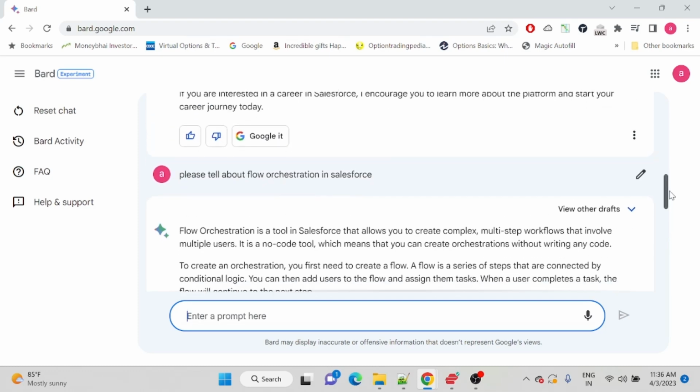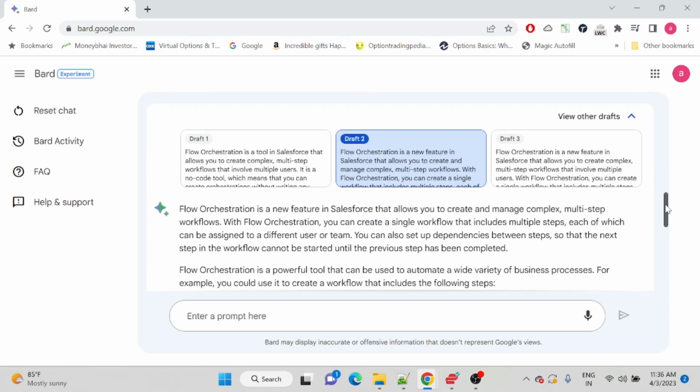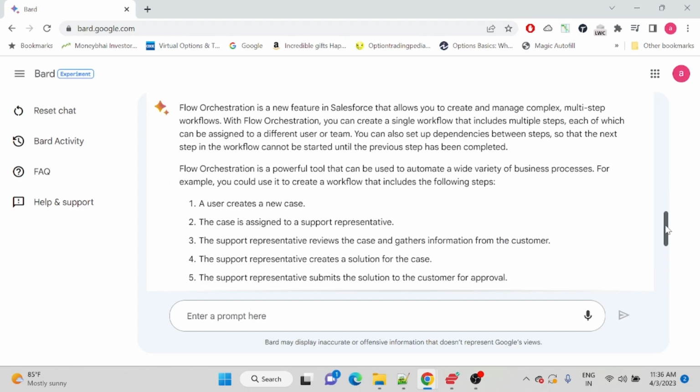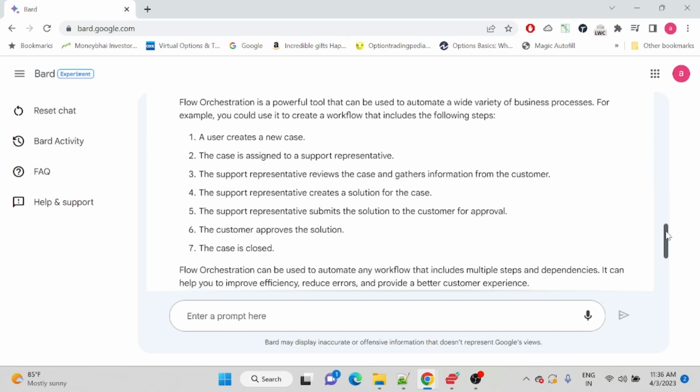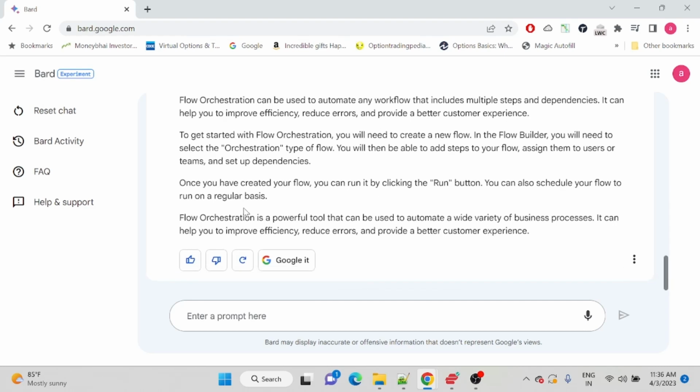Again, in Google Bard, it has given you some other options as well. If you're not satisfied with the first option, you can check the second option. Flow orchestration is a new feature which Salesforce has introduced, and it has provided you the steps as well, along with some use cases of how you can use orchestration. Along with that, it also has positive and negative response buttons. If you like the answer, you can just click on positive, and it will be used for training Google Bard going forward.